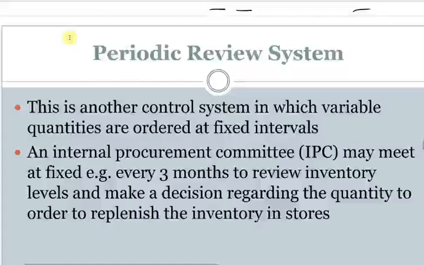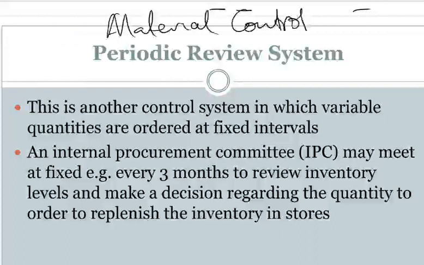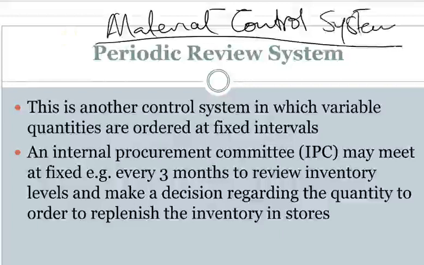Alright, so let us finish up the chapter by continuing from where we stopped. We are looking at types of control systems, rather the types of material control systems, right? So we saw the first one, which is the order level system. We did a couple of calculations on it. We talked about maximum level, minimum level, and reorder point.